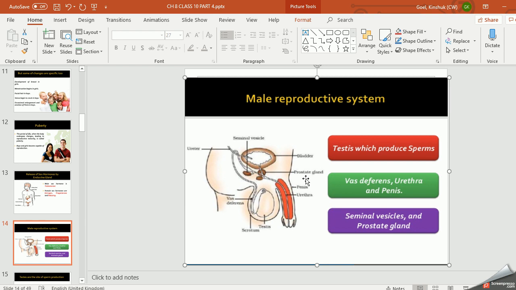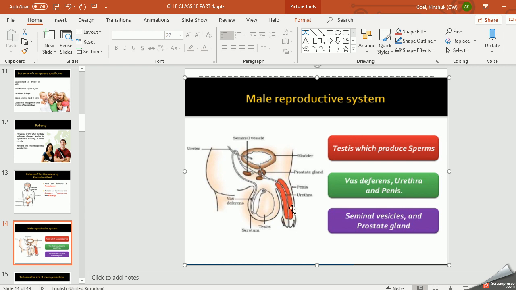Right? So this fluid, what I was talking about, helps the sperms to flow, and gives nutrition, because these sperms need energy to travel. So this energy is provided by these seminal vesicles and prostate glands. Now you can see penis, I told you, during daytime when this hormone secretes, it will become erect.